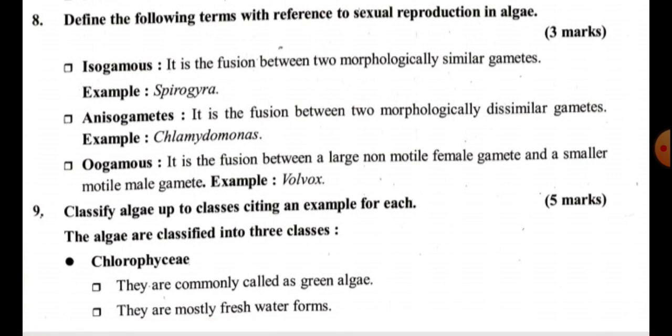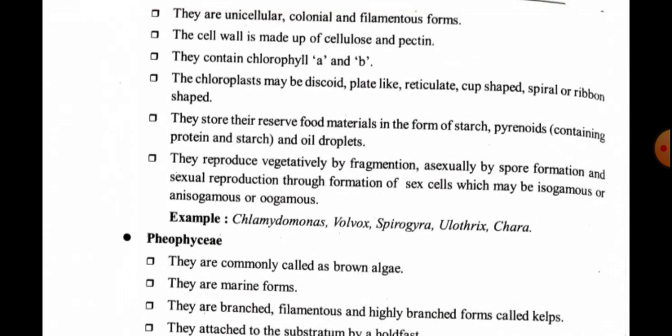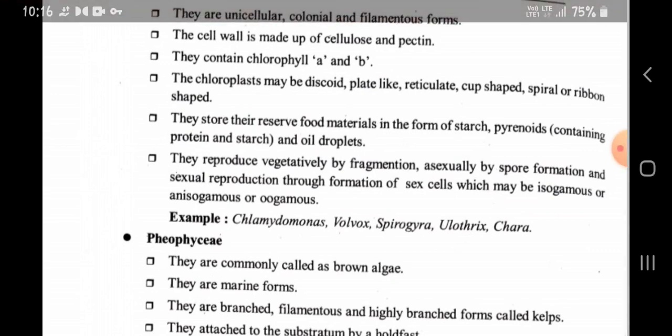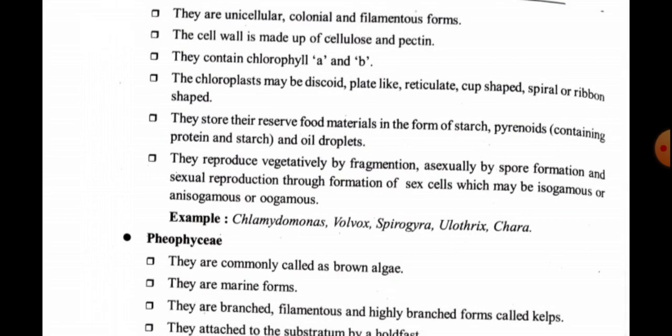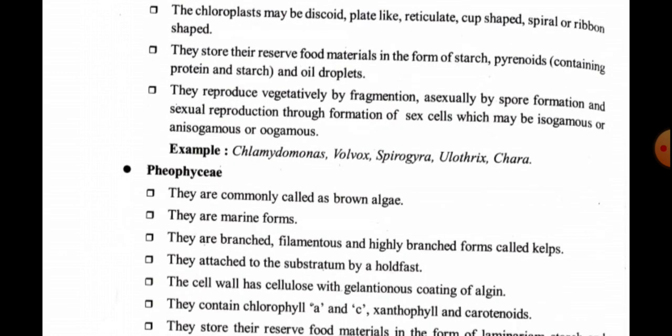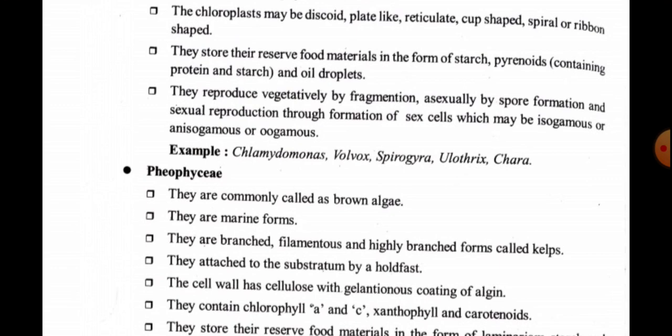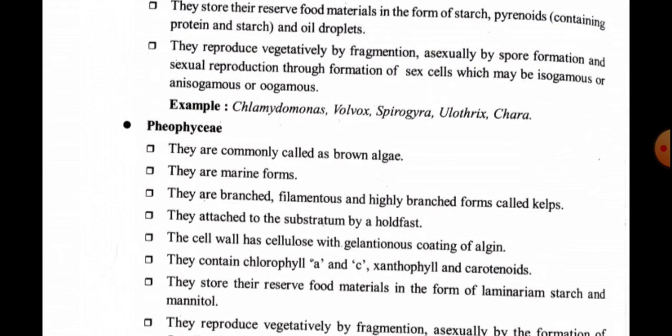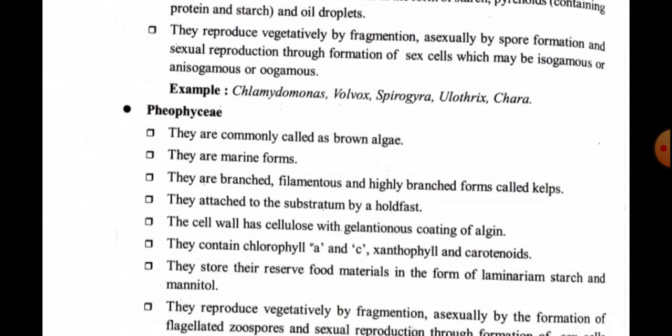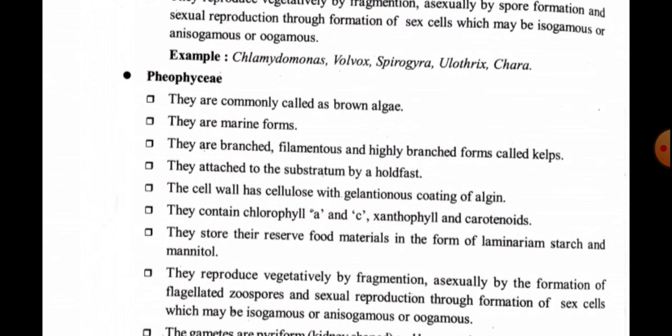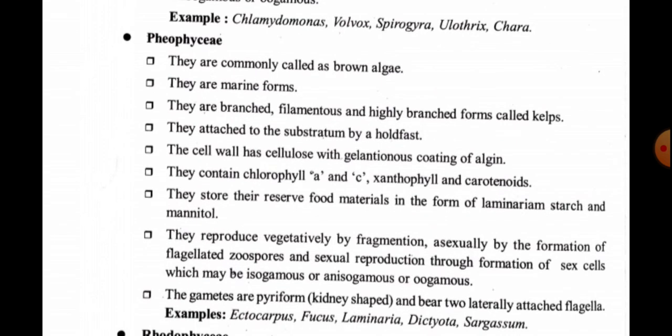Next, Chlorophyceae. They are commonly called green algae. They are mostly freshwater forms, and they are unicellular, colonial and filamentous forms. The cell wall is made up of cellulose and pectin, and they contain chlorophyll a and b. The chloroplast may be discoid, plate-like, reticulate, cup-shaped, spherical or ribbon-shaped. Reproduction is vegetative by fragmentation, asexual by spore formation, and sexual reproduction through formation of sex cells which may be isogamous or anisogamous.